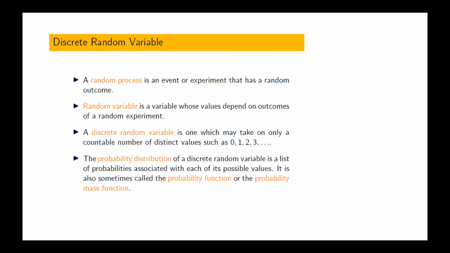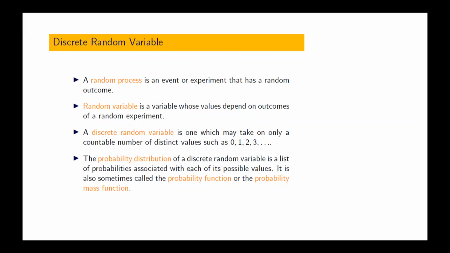Now, tossing a coin. Can you define a random variable in this case? Head and tails. No, what is our random variable? Yes, sir, 0 or 1. No, what is a random variable? It is a variable whose value we don't know exactly. It may be the number of heads or the number of tails.